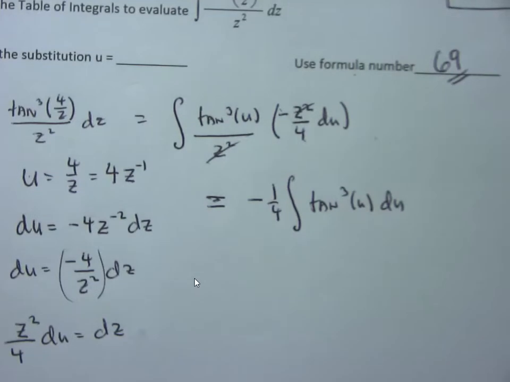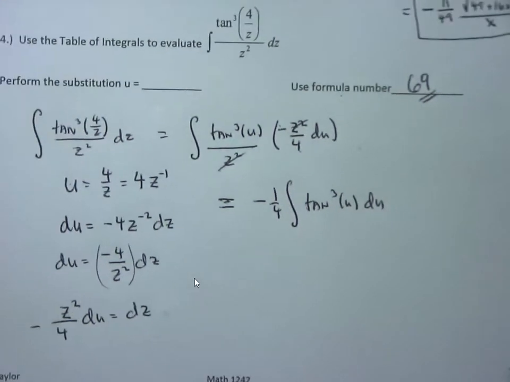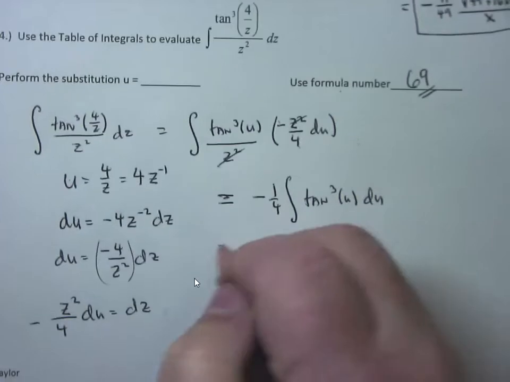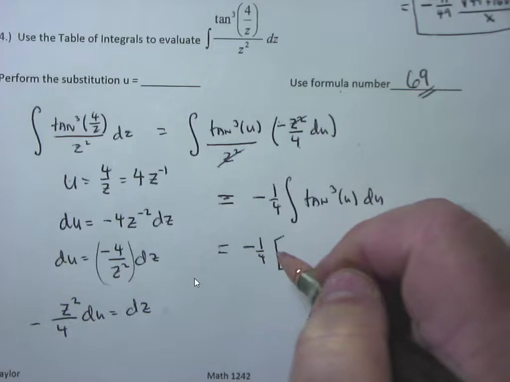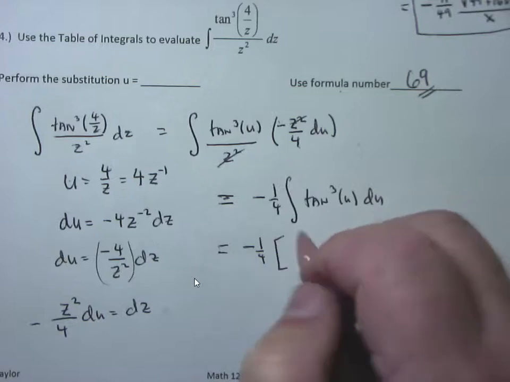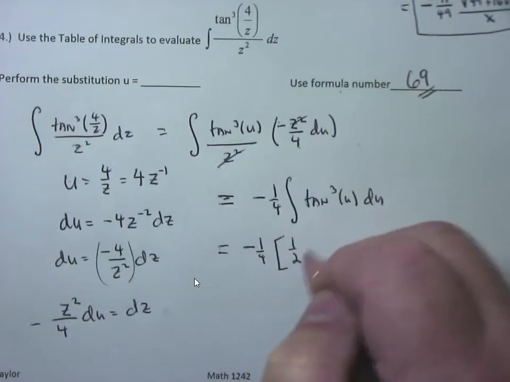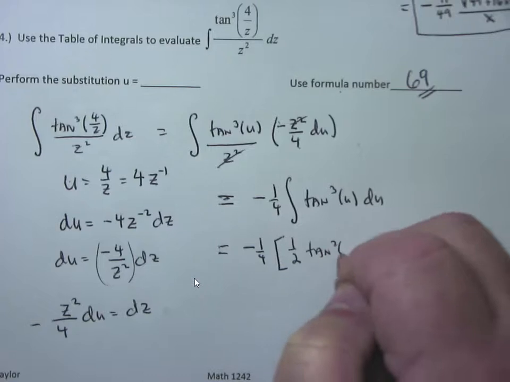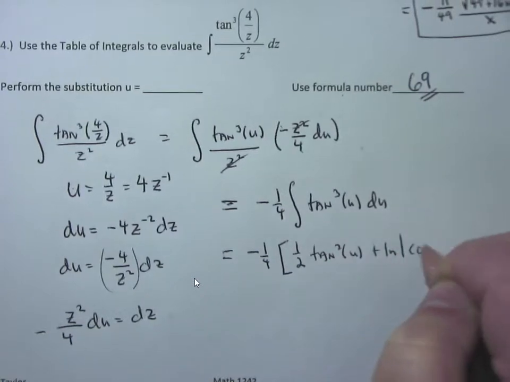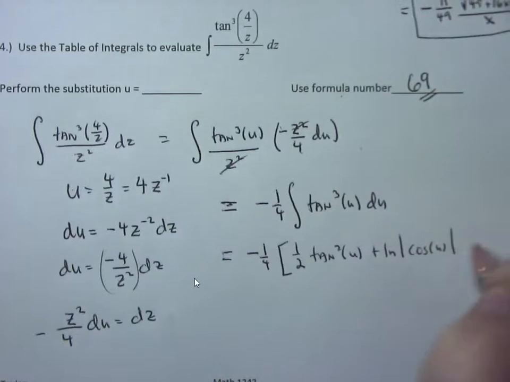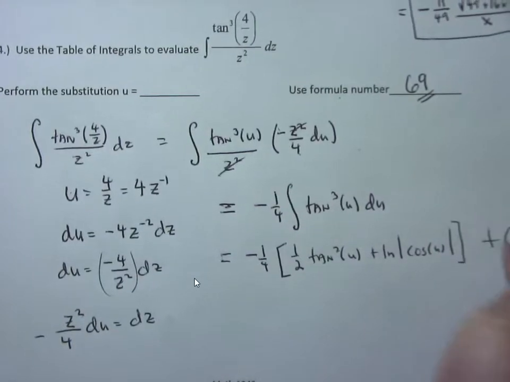So type that in onto your WebWork. And keep your constant out front, negative 1/4. And so here we go. Formula number 69 is 1/2 the tangent squared of u plus the natural log of the absolute value of the cosine of u. Close the bracket down, and then your plus c.